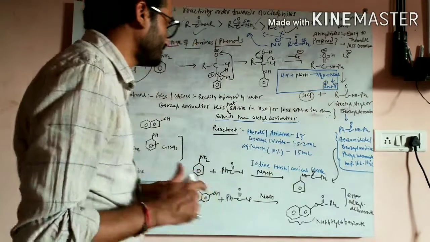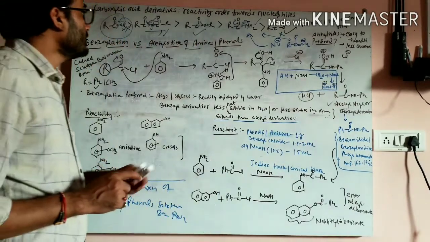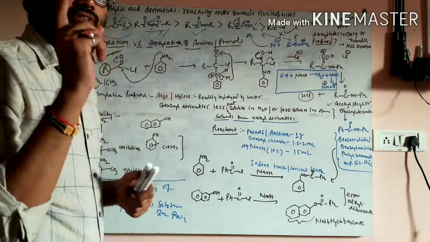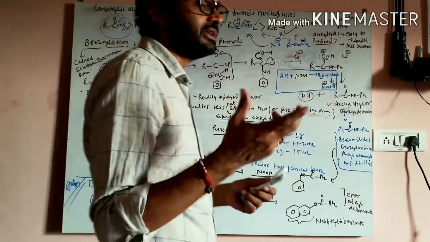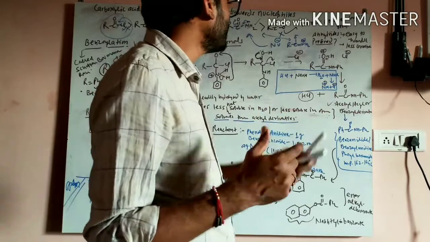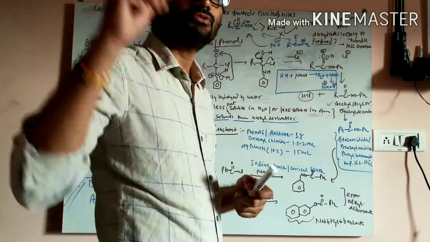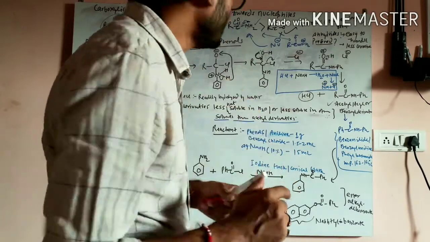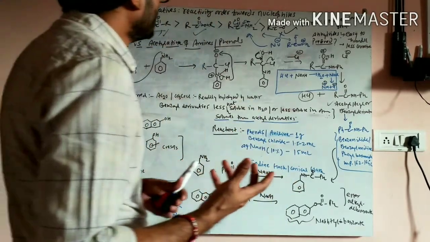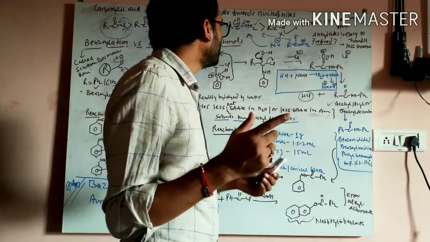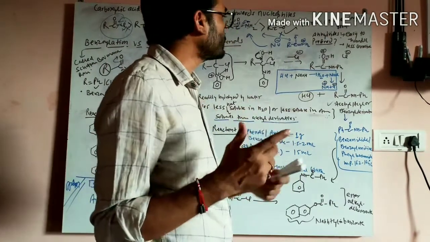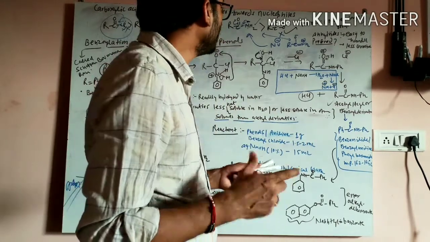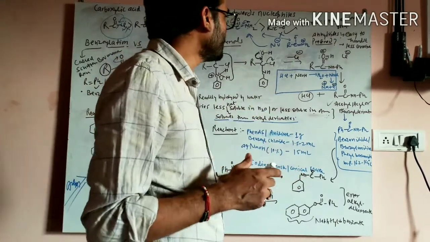Okay. Now see, if we do the acetylation reaction, in acetylation reaction we are taking very mild bases, not that strong a base. We have taken sodium acetate there, not sodium hydroxide. Now, what will be the reason behind that? Why have we taken sodium acetate, not sodium hydroxide, in the acetylation reaction, while in benzoylation reaction we are taking sodium hydroxide?